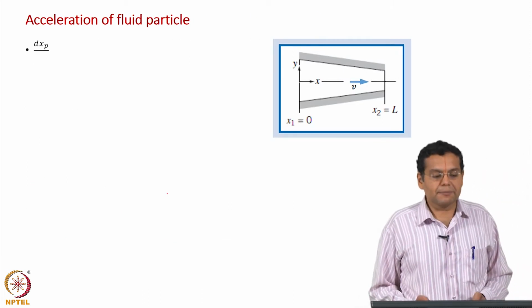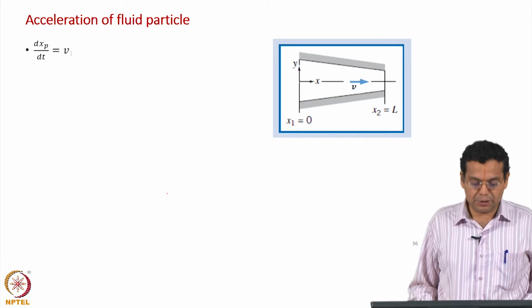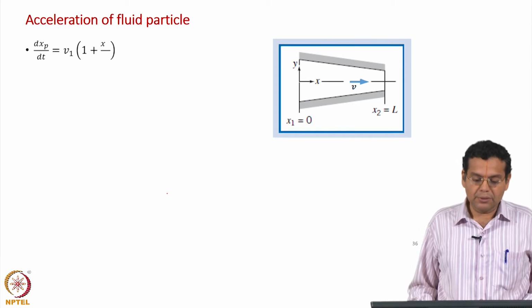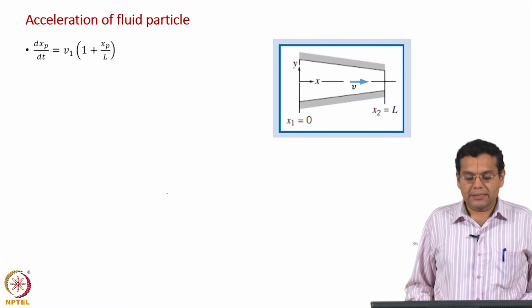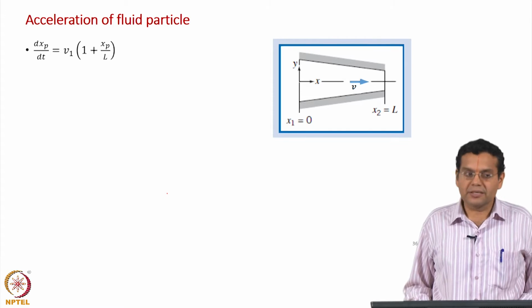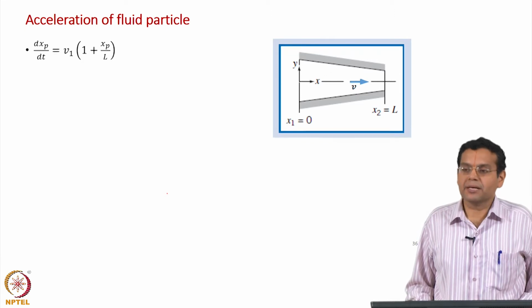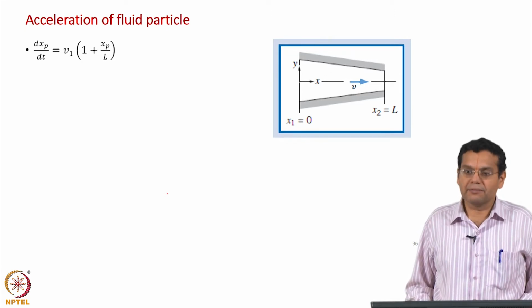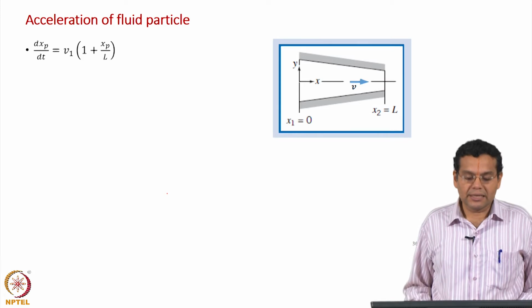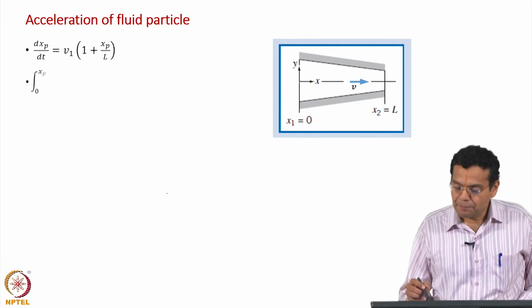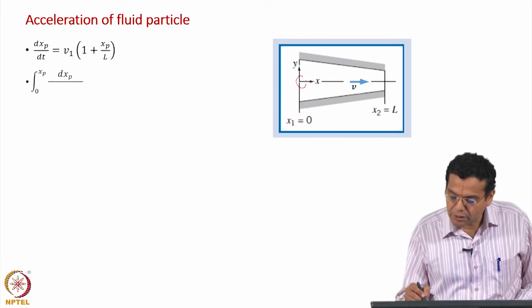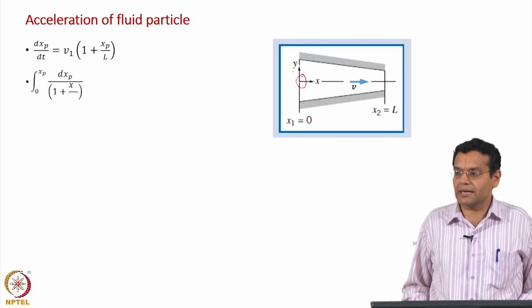So, dxp by dt, the rate of change of position of the particle, is equal to V1 into 1 plus xp by L. So, it is a first order differential equation. xp is the dependent variable, time is the independent variable. We need one initial condition for this. So, we will say at time t equal to 0, the particle is at the beginning of the channel.